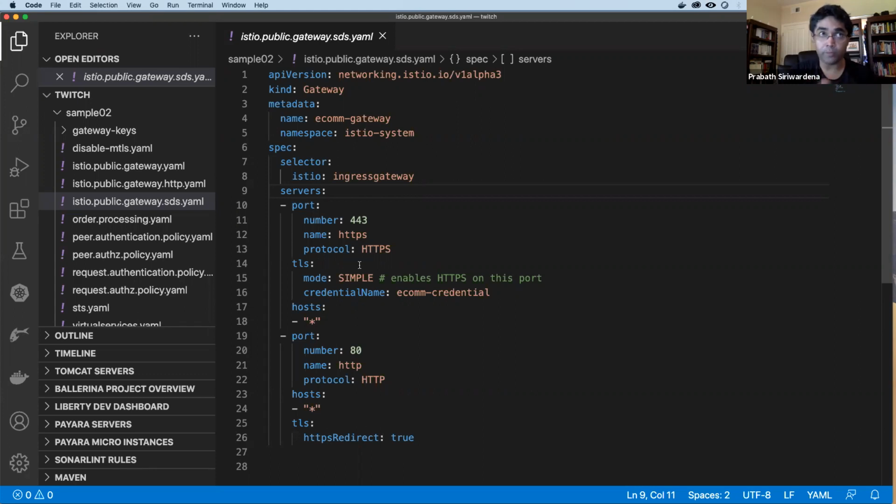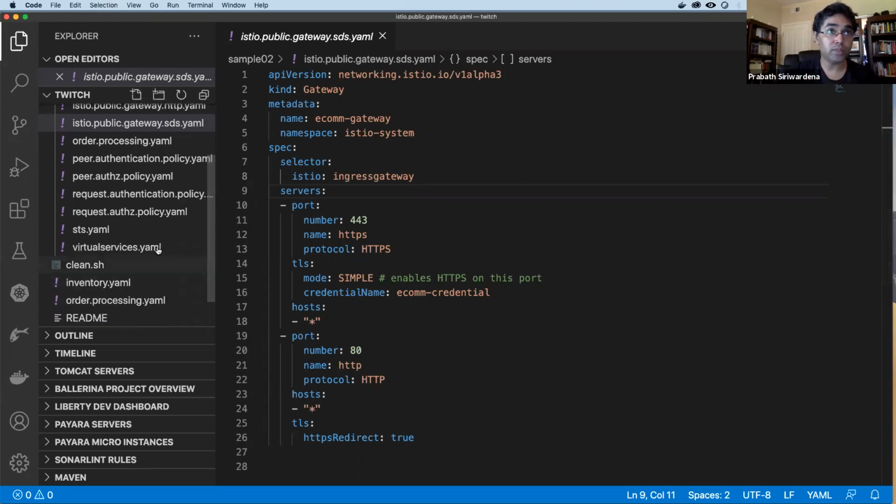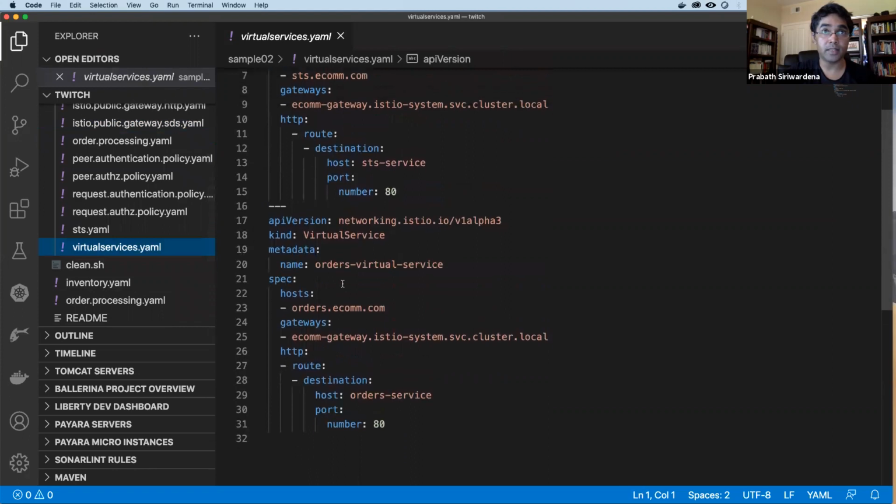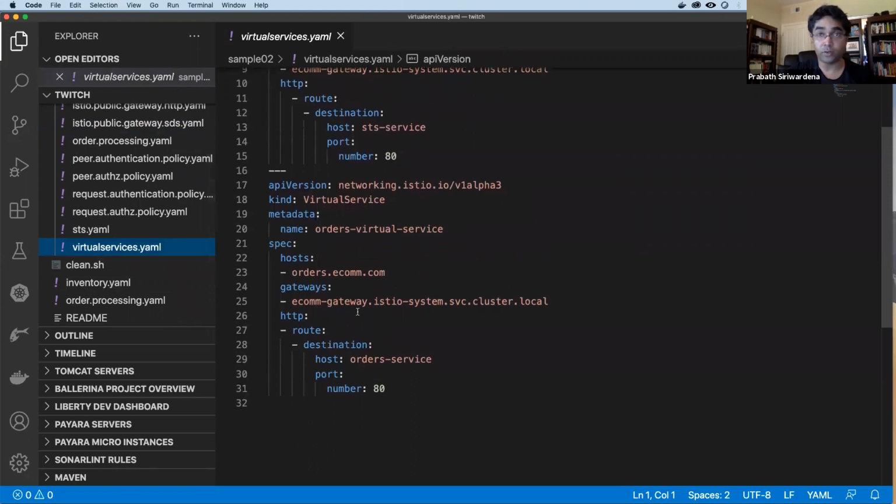it will also try to find out what are the virtual services associated with this particular gateway. Now, if you go to our virtual service definition, this is the virtual service definition of the order processing microservice. Here you can see this defines a host element, right? This host element should match with the host element we define in the gateway resource. Now, what is that gateway resource? This is the fully qualified name of the gateway resource, right?